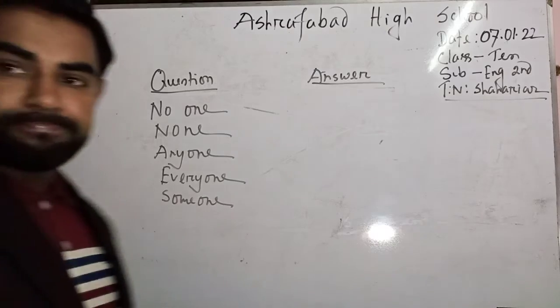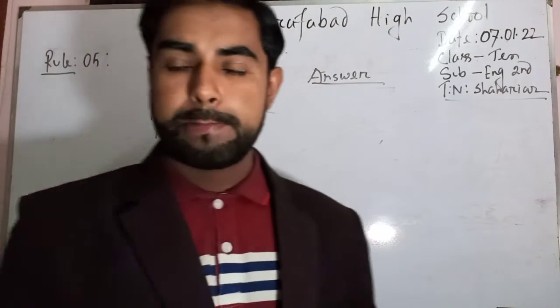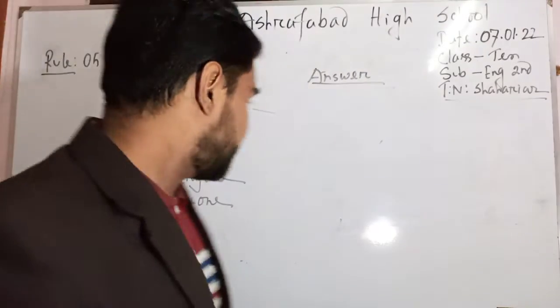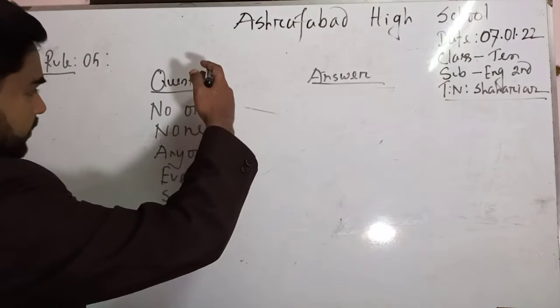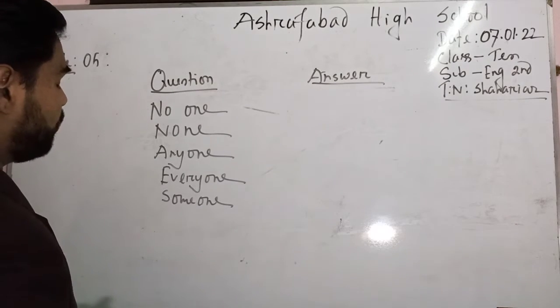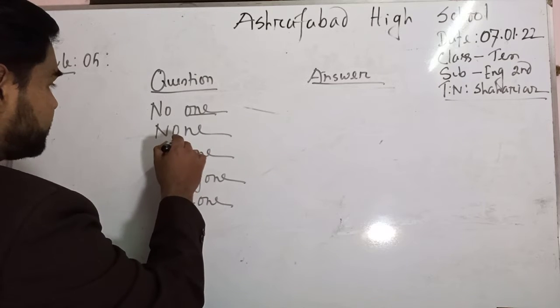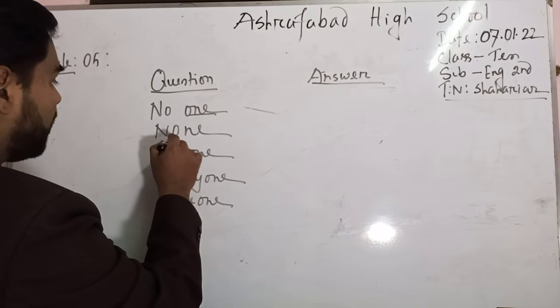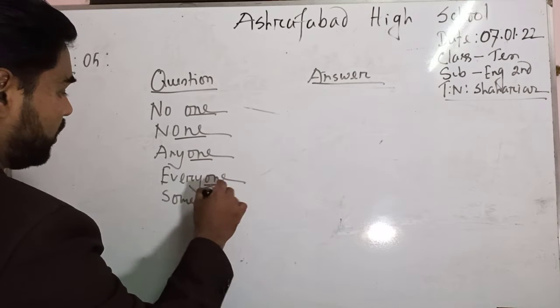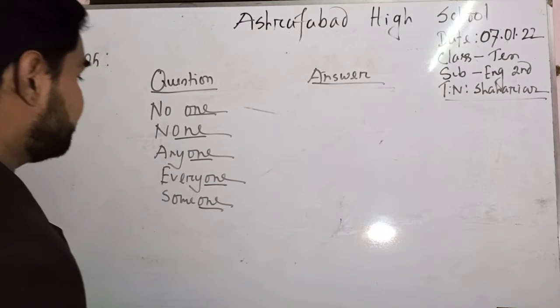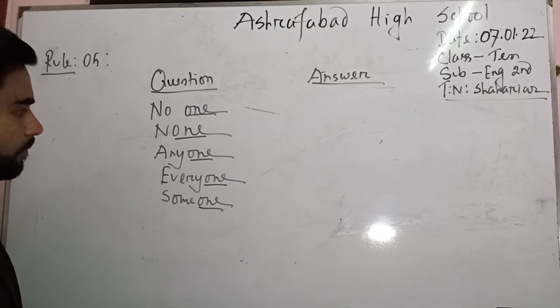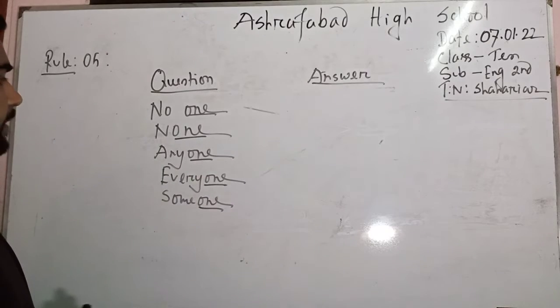Dear learners, in this column of words, you can see one thing is common, that is one. Here there is one, here one. So this is a very easy technique for you to remember these words.